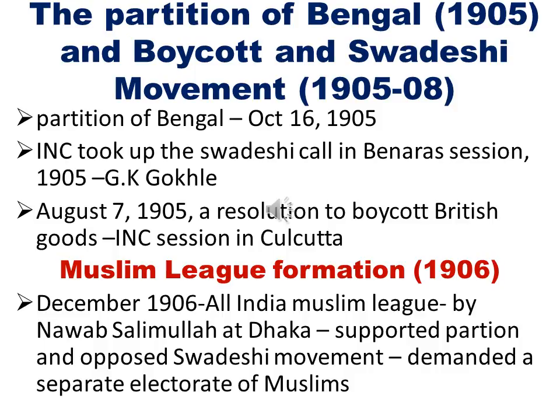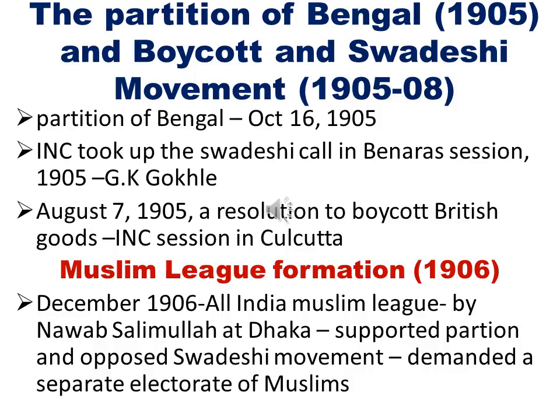The boycott and Swadeshi movement had its origin in the anti-partition movement; it started against this partition of Bengal, which is very important. And the Indian National Congress took up the Swadeshi call in the Benares session in 1905, presided over by Gopal Krishna Gokhale, and supported the Swadeshi and boycott movement of Bengal. On August 7, 1905, a resolution to boycott British goods was adopted at a meeting held in Calcutta.